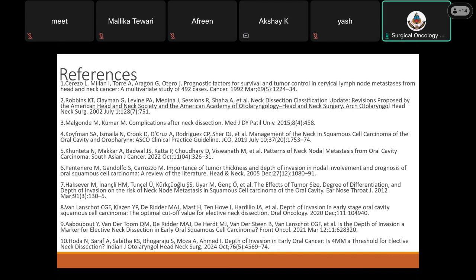Okay. The topic is open for discussion. Especially the residents, they have to ask whether they understood, because the topic was something else and Akshay has talked about something else. What was the topic, Akshay? The extent of neck dissection, parameters which decide decision making. Decision making. And you have been talking most of the time about the adjuvant therapy and survival.